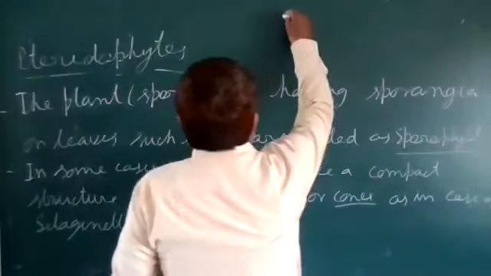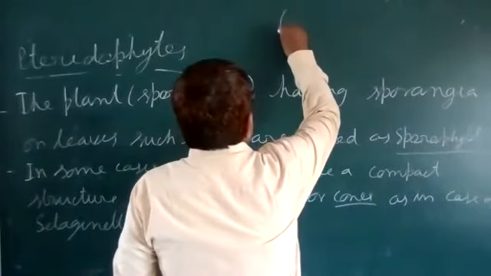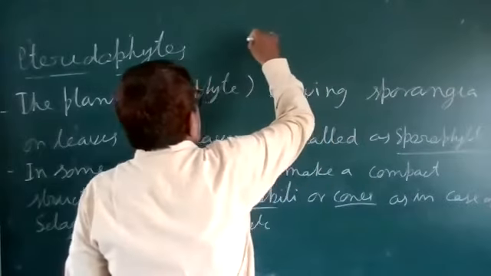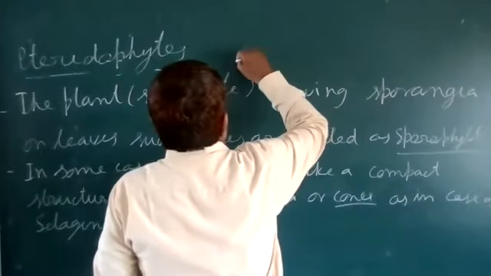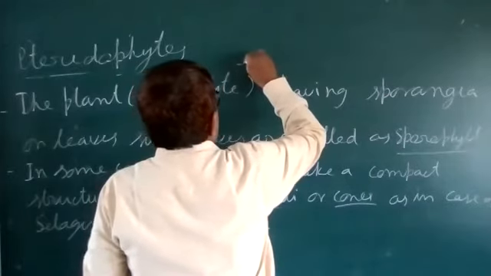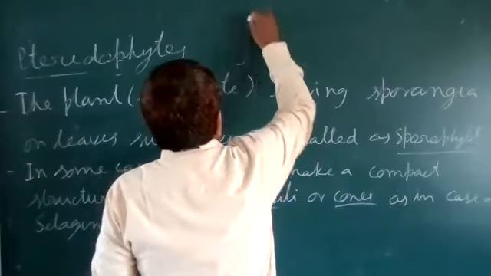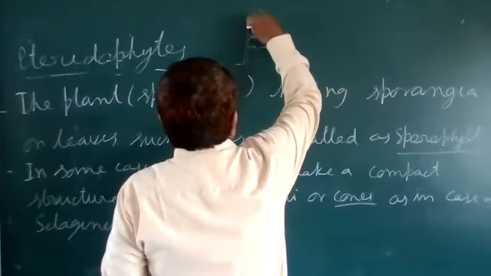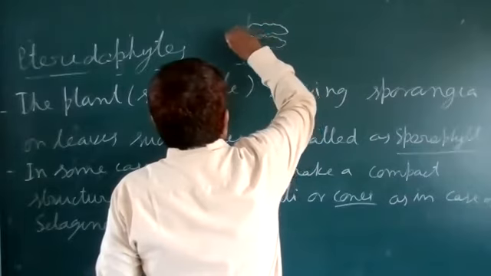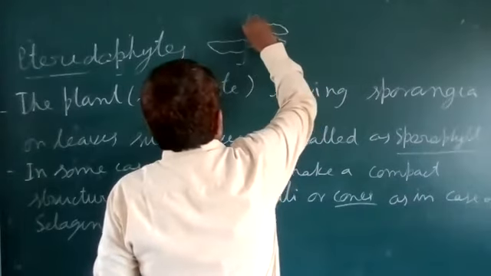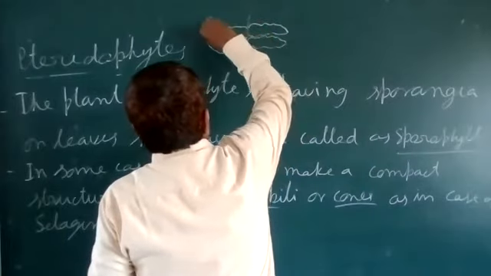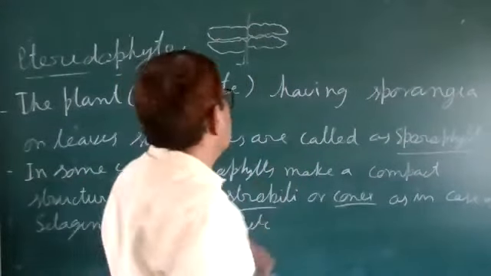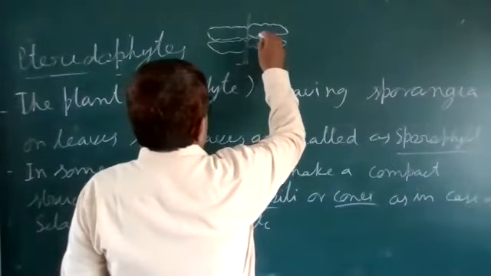Suppose we have to see a leaf. This is the leaf of Dryopteris, and this is the axis, and these are the leaflets.